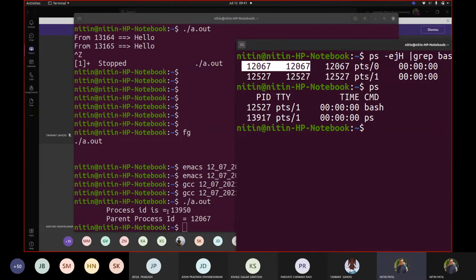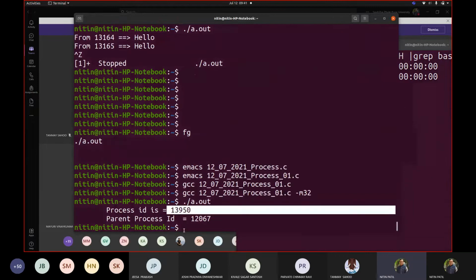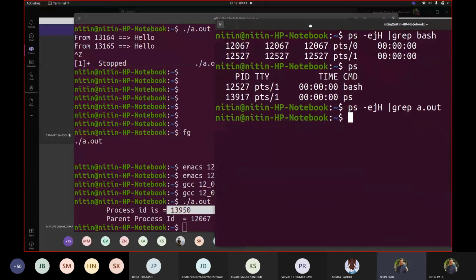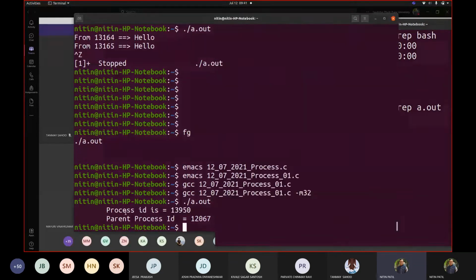And the process created was 139. If I try to check in memory for a.out, as the program got terminated because it printed these two printf statements, it is not available in memory.